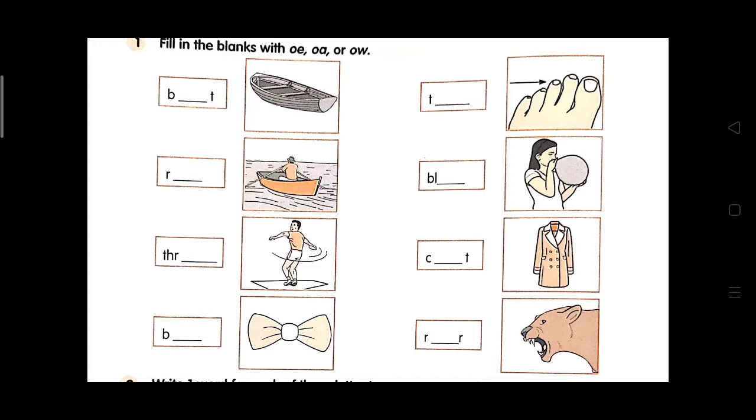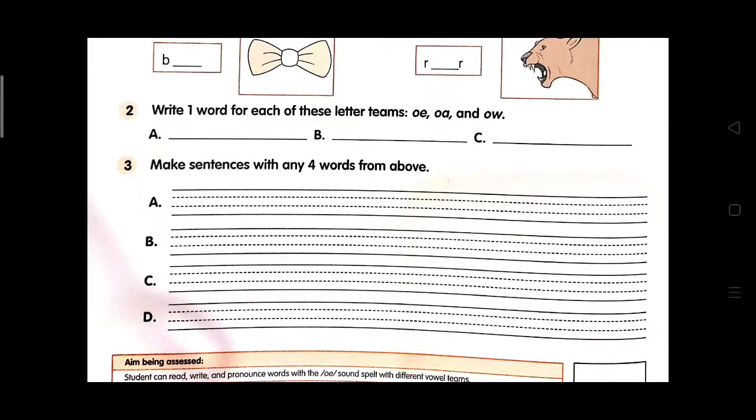First picture is of boat. What will you fill here? BOAT. Next is row, ROW. So this is how you will fill it. Now move to question number 2. Write one word for each of these letter teams, OE, OA and OW. Question number 3. Make sentences with any 4 words from above. You will take any of the 4 words from above questions, question number 1 and 2, and then you will make 4 sentences here.